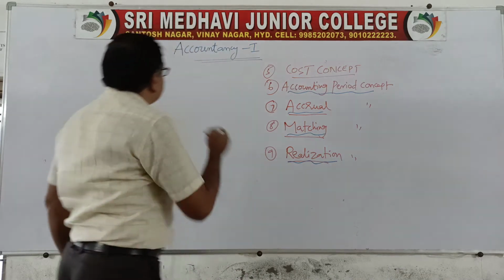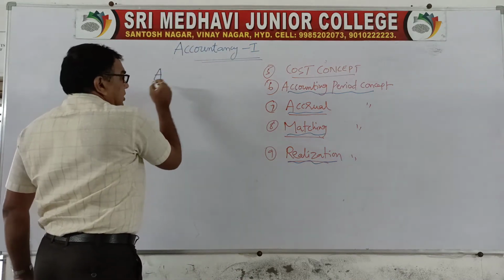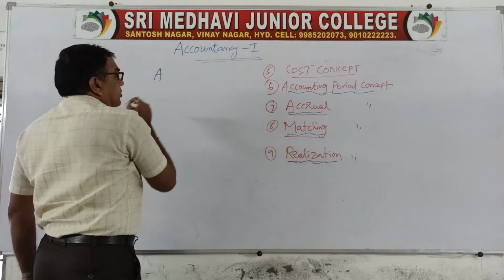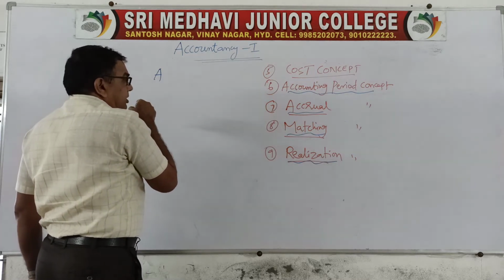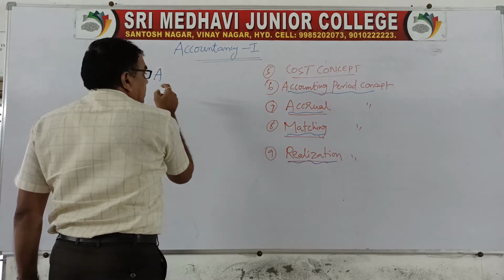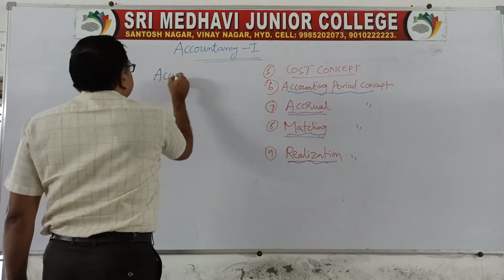In our previous class we have learnt about 5 accounting concepts: business entity, going concern, dual aspect and money measurement. So 4 over, now the remaining 5 I am explaining.